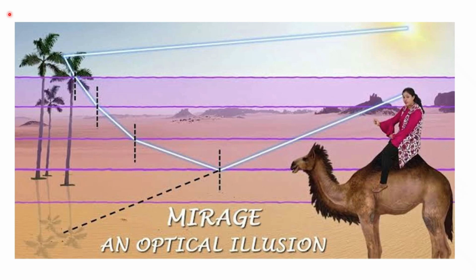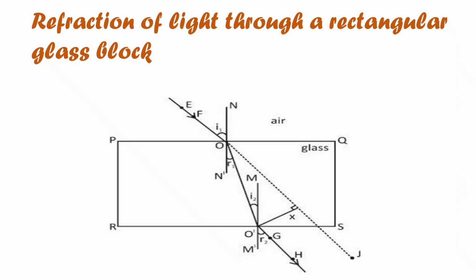Mirage happens due to refraction at successive layers and the light reaches the observer. This is due to refraction of light that causes mirage in a desert. Mirage is not real, it is just an optical illusion caused due to the refraction of light. I hope this is clear. Now let us move ahead.